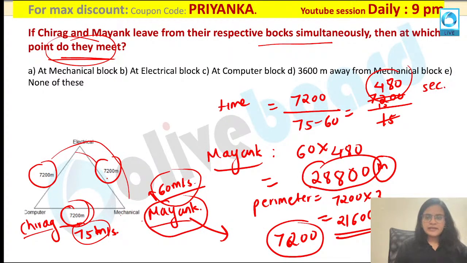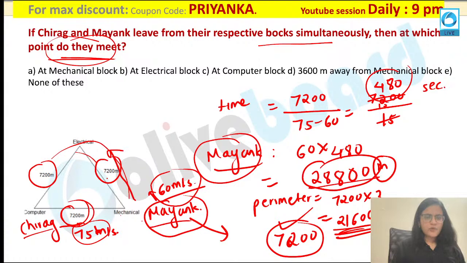How much would be the remaining distance? 28,800 minus 21,600, which is nothing but 7,200 meter from Mayank. From Mayank, because Mayank is my reference over here. That means you are moving in anti-clockwise distance and 7,200 meter is the value. That means they are going to meet at an electrical block.